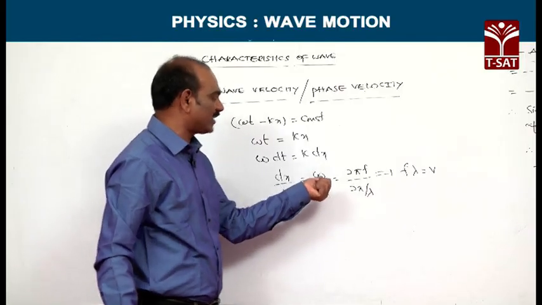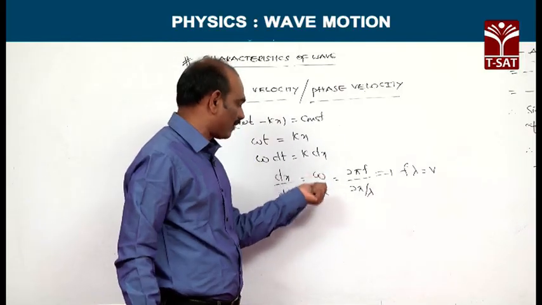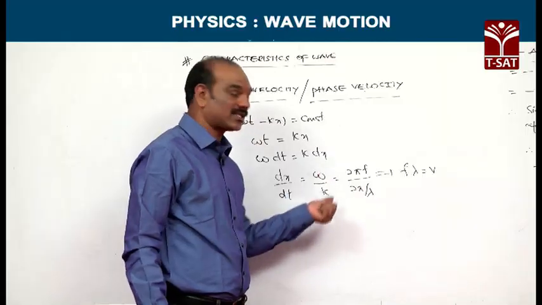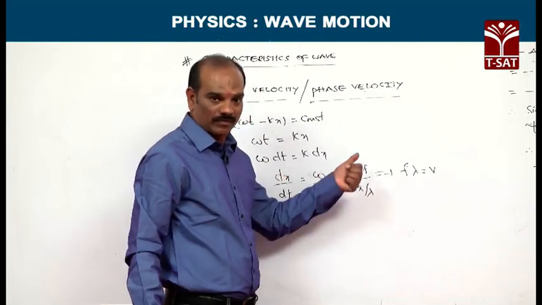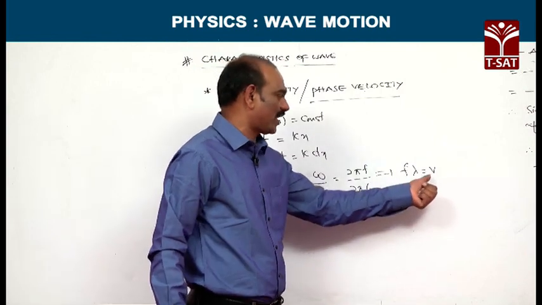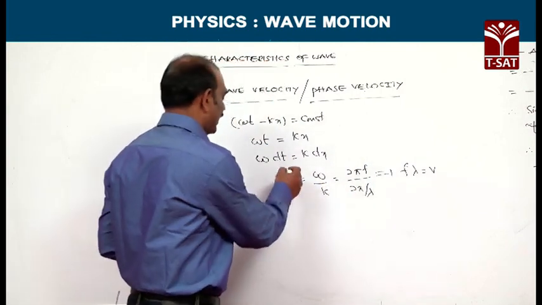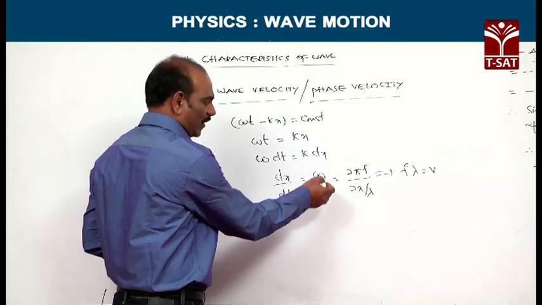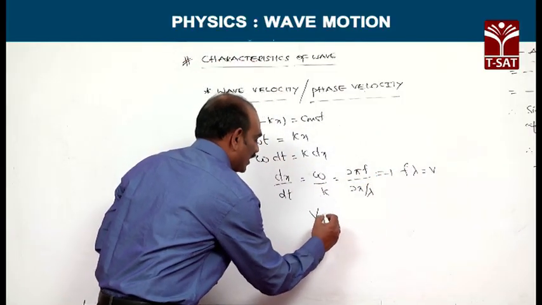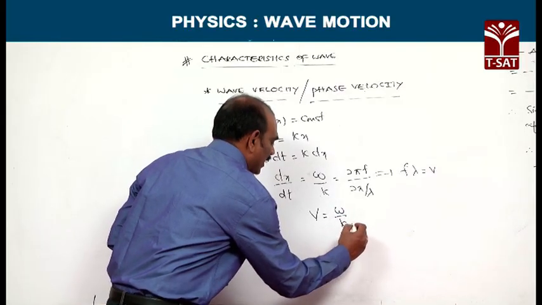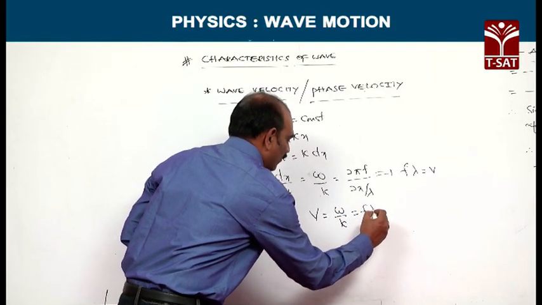We know that omega is called angular frequency, which can be written as 2 pi f, and k is called propagation constant, which can be written as 2 pi by lambda. From the simplification, this can be replaced with v. Therefore, dx by dt is omega by k, which is v. Therefore, wave velocity v is equivalent to omega by k, which is equivalent to f lambda.